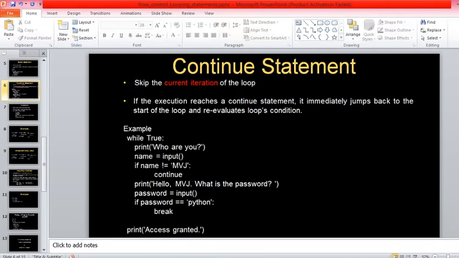All other remaining iterations have to execute and do their action part. Are you getting my point?